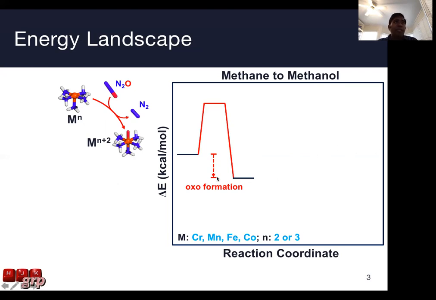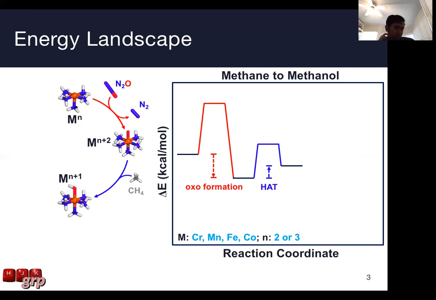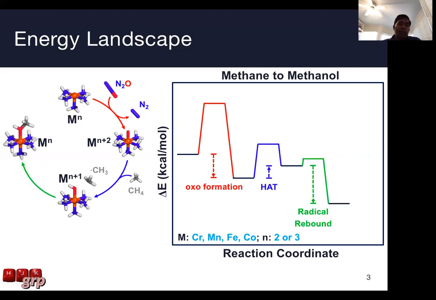And after we form the high valent oxo intermediate, that oxo intermediate will be able to pull a hydrogen atom off of methane, which is very difficult to do, in the hydrogen atom transfer step to form the hydroxyl intermediate, after which we're left with a methyl radical. That methyl radical can then combine with the hydroxyl intermediate to form the methanol species, which is the product that we desire, in the radical rebound step. And then that methanol species can be desorbed off of the methanol bound intermediate to return the catalyst to the resting state in the methanol release step.